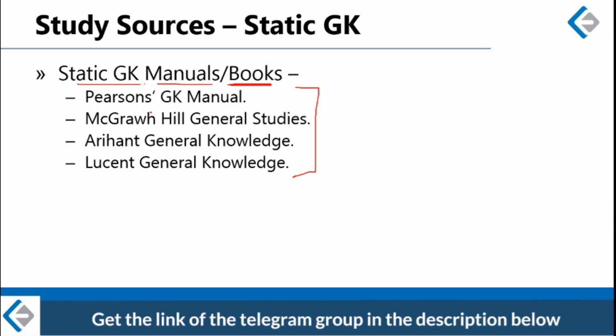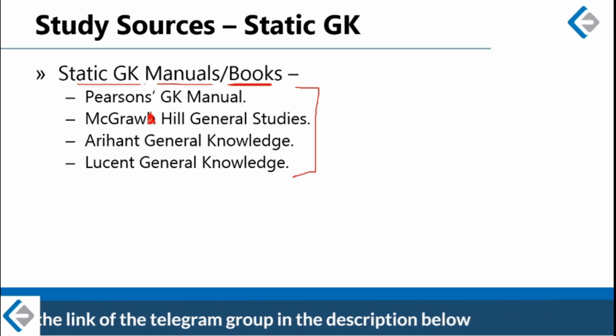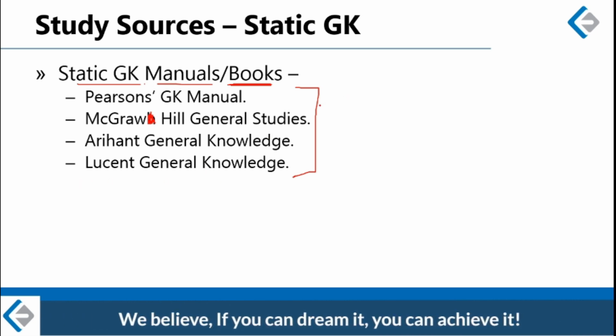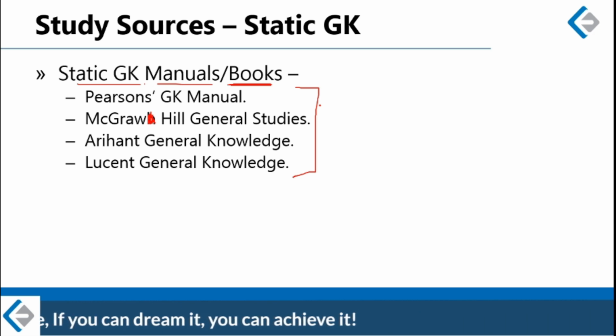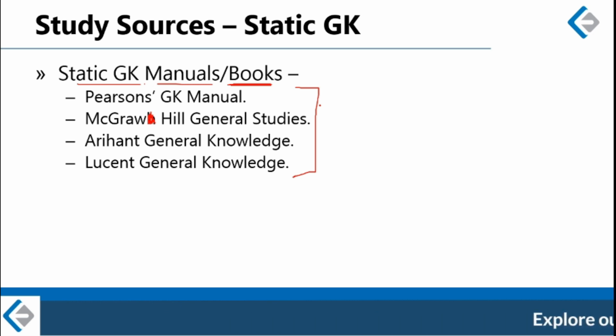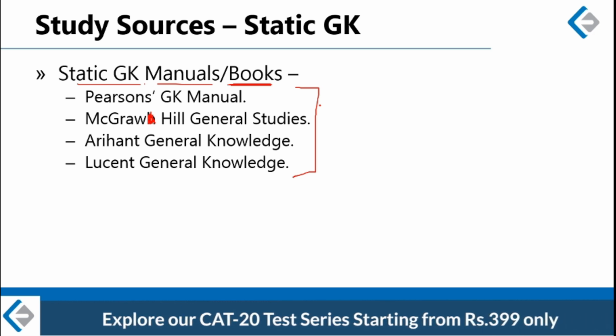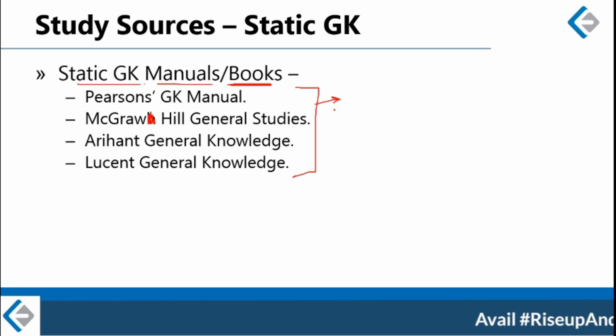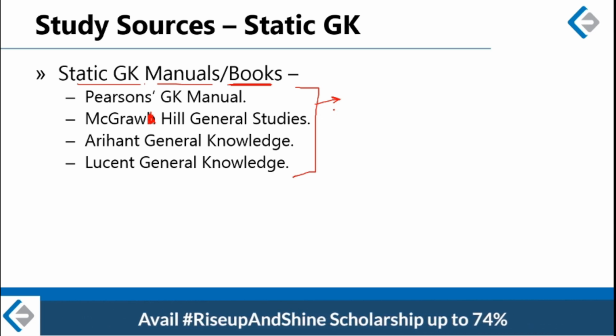This is McGraw-Hill, so this H is by mistake. This is McGraw-Hill General Studies, Arihant's General Knowledge, or Lucent's General Knowledge. You can pick up any one of these books. All these four books contain entire static GK. So it contains everything, including economics, including geography, including constitution, including international organizations. Everything will be included.